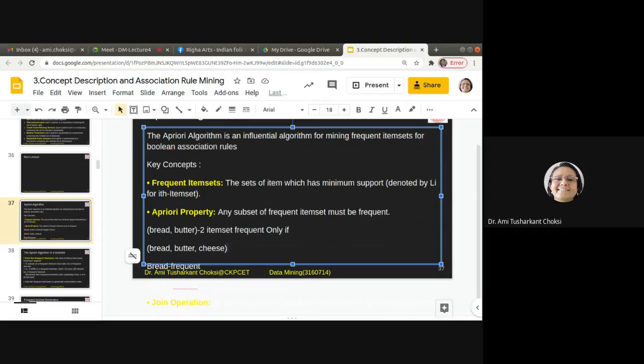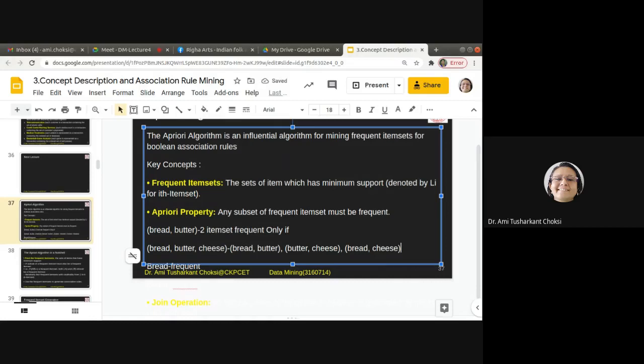So in this case, all these subsets: bread, butter; then butter, cheese; and what else? Bread, cheese, right?